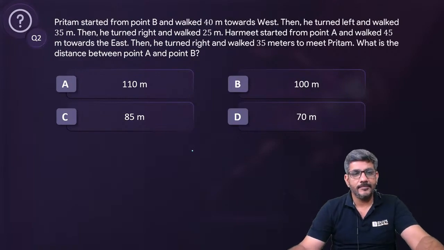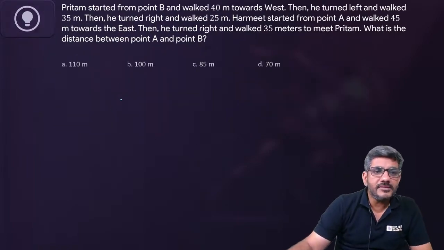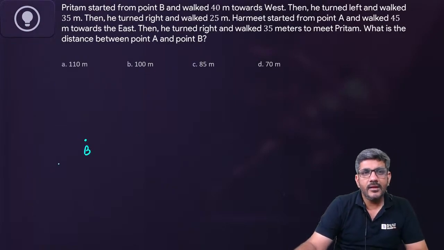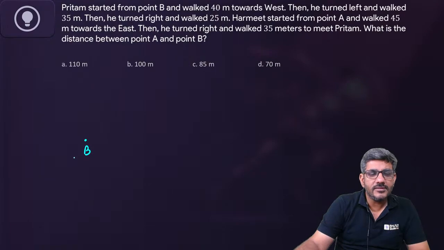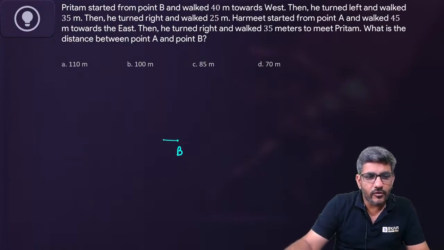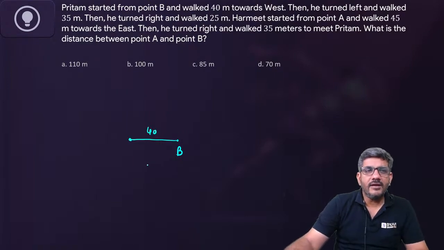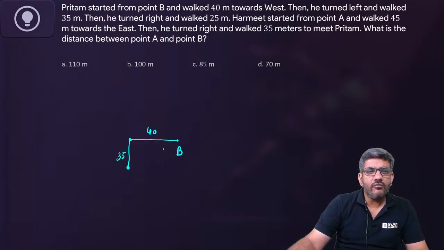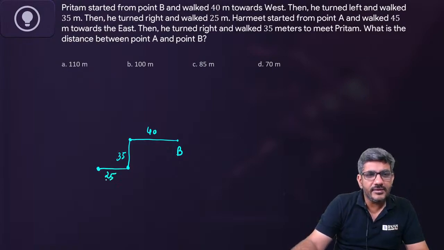चलिए चेक करते हैं. So, Preetham started from point B. Let us say this is point B from where Preetham started and walked 40 meters towards west. तो इसको मैं थोड़ा सा इधर बनाता हूं. He walked 40 meters towards west. So this is 40 meters. Then he turned left and walked 35 meters. Left की तरफ turn लिया. Then he walked 35 meters. Then he turned right and walked 25 meters. फिर यहाँ से right turn लिया and he walked 25 meters.